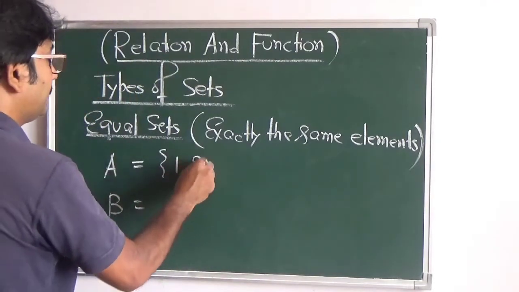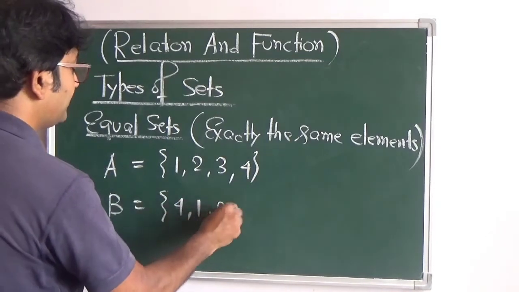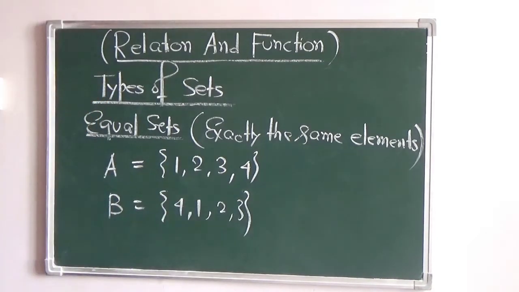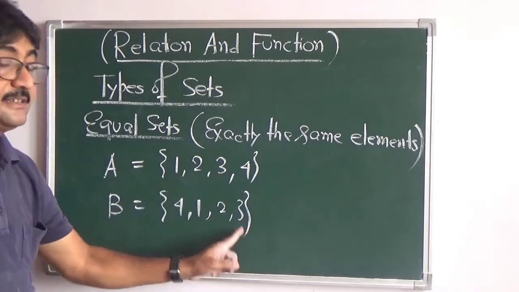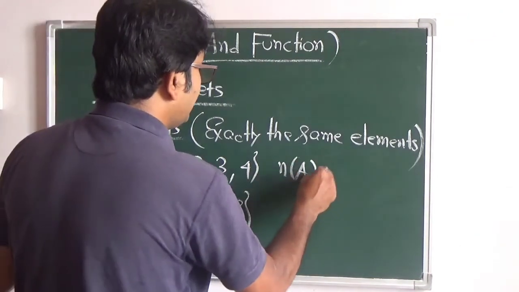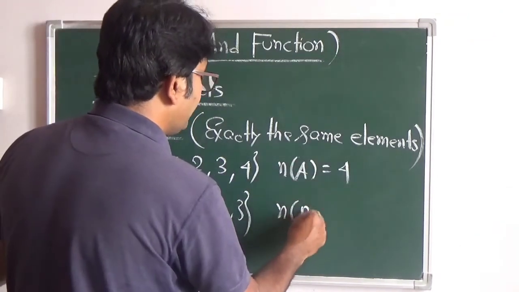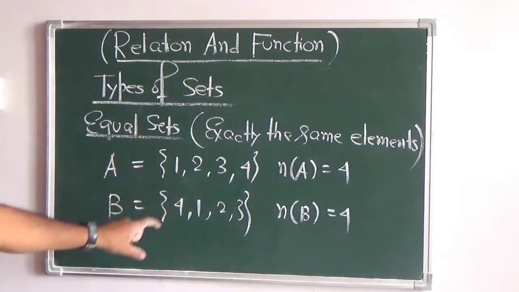It is 1, 2, 3 and 4. So you can write it as 4, 1, 2, 3. The order does not matter, as I have already mentioned. So it has 4 elements and this also has 4 elements. That means the cardinal number of A is 4, and the cardinal number of B is also 4, which means the number of elements present in both sets has to be equal.